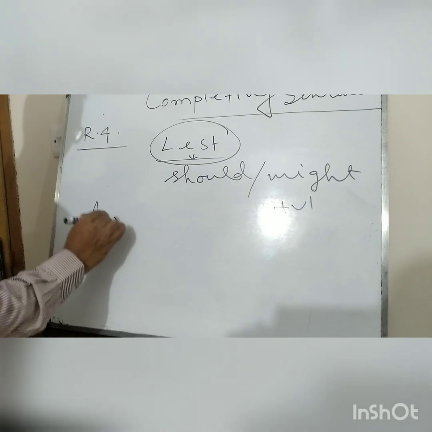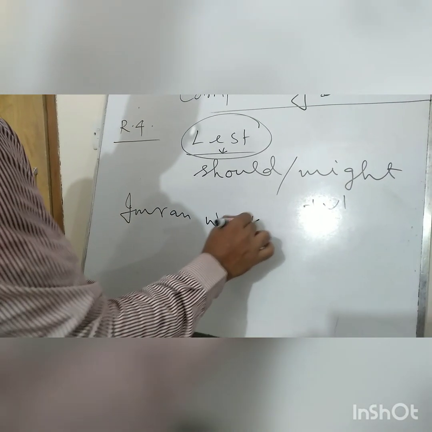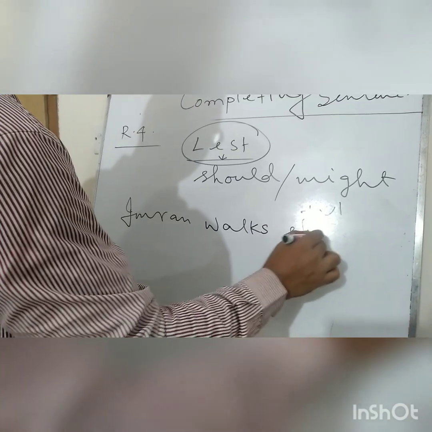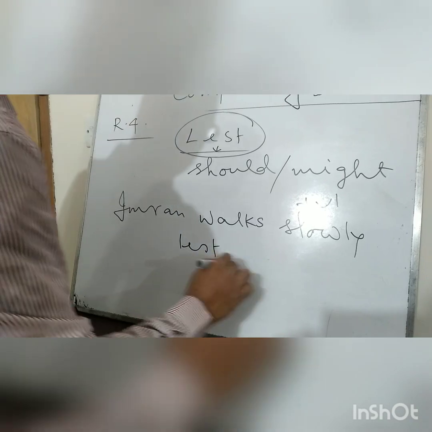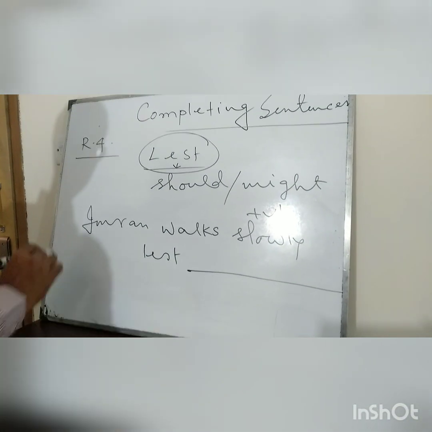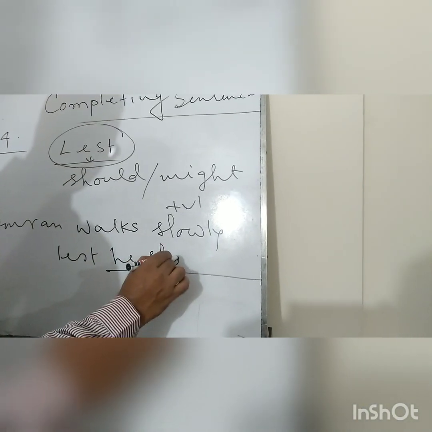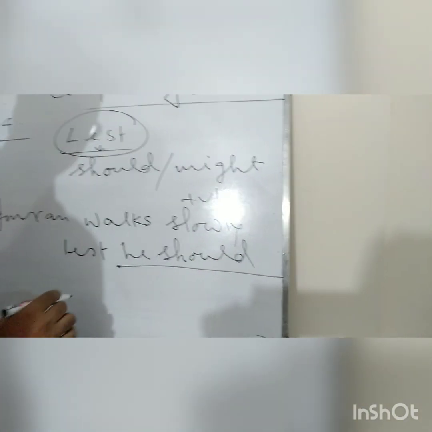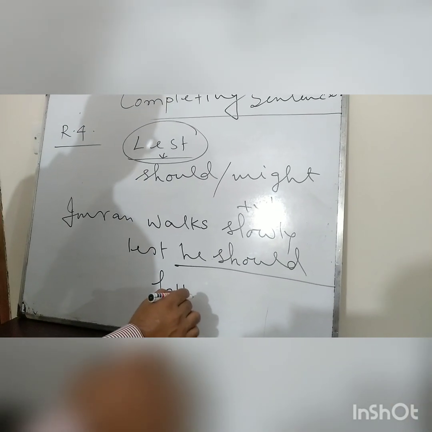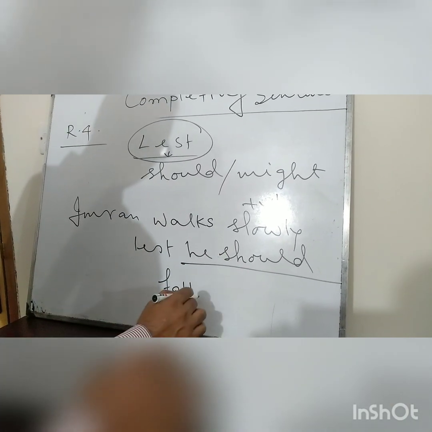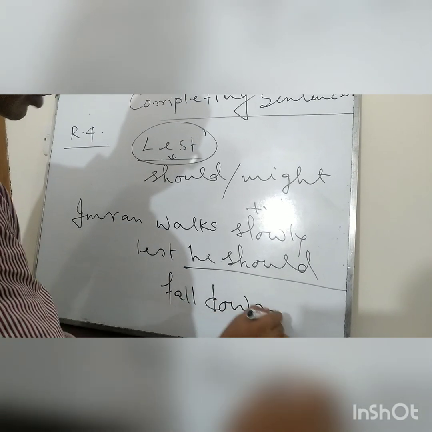Imran walks slowly. Lest, then after a gap: Imran walks slowly lest he should fall down.